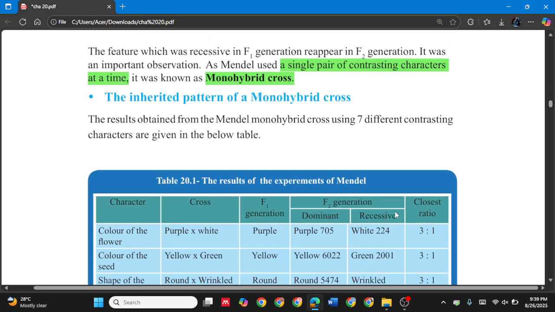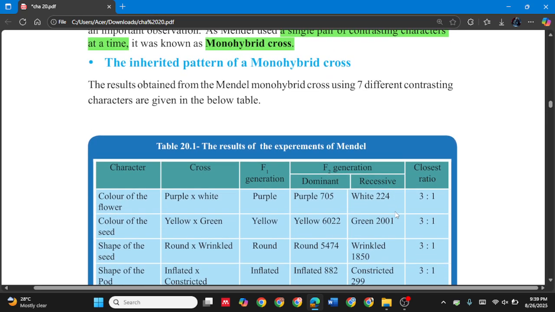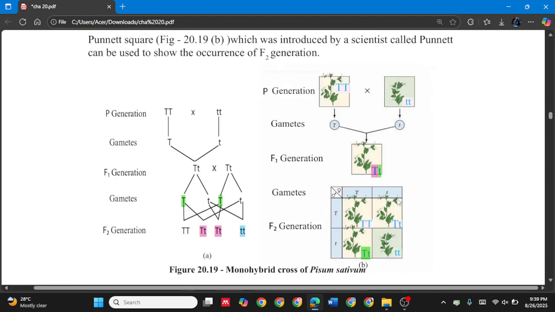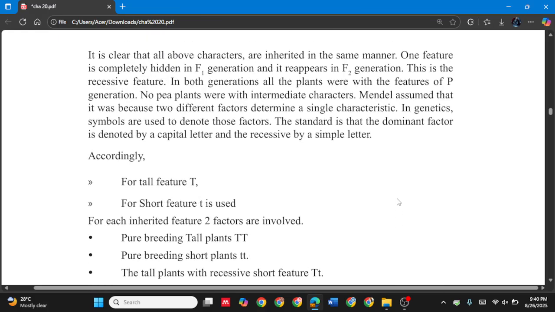The inherited pattern of a monohybrid cross. The results obtained from Mendel's monohybrid crosses using 7 different contrasting characters are given in the table below. We discuss it. I have already told you these things. It is clear that the above characters are inherited in the same manner. One feature is completely hidden in the F1 generation and appears in the F2 generation. This is the recessive feature.